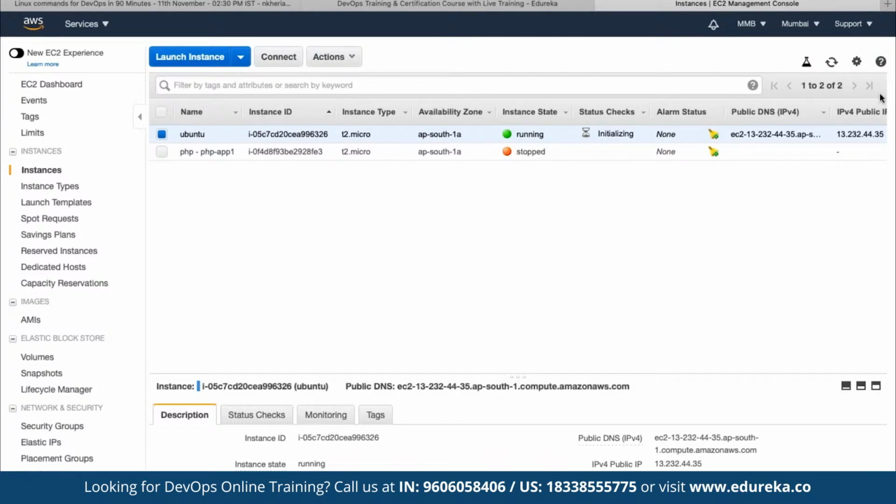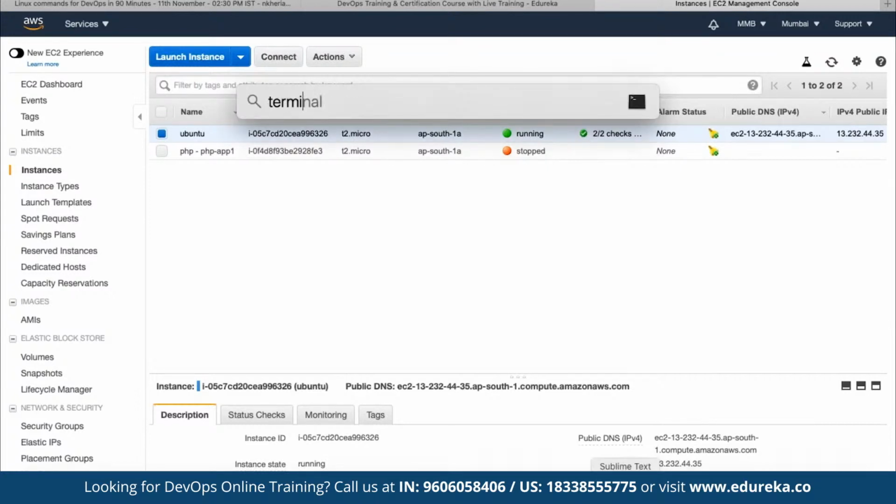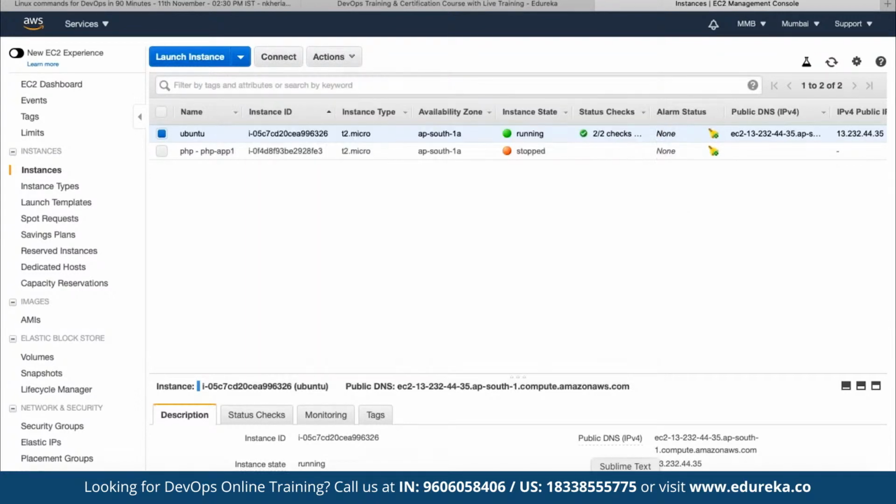Once it is up and running, we will be able to get connected. Once we deploy the instance, we have the IP address here, so we can use either the DNS or the public IP in order to get connected and start working on our hands-on. We can also use the inbuilt terminal, or the command prompt as well. We can choose any of the platforms in order to get started.